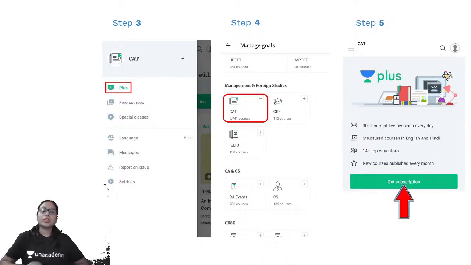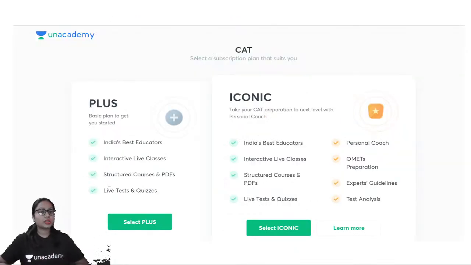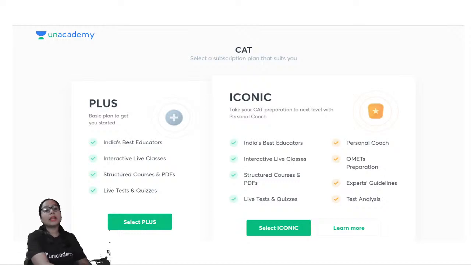When you click on get subscription, you will have options of choosing between two subscriptions of Unacademy. One is the plus subscription, the other is the iconic subscription. So let us understand the difference between the two and which one you should go for. In the plus subscription, you will get the opportunity to study from India's top educators.